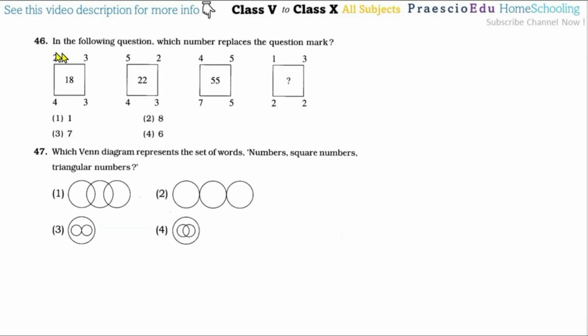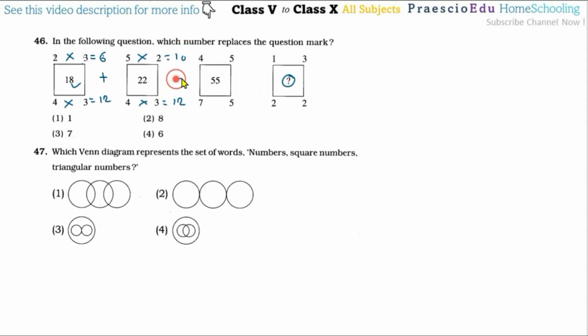Then question number 46, in the following questions which number replaces the question mark? So the question mark is here. Here the relations: at the vertices, all 4 digits are mentioned. If you multiply these digits, 2 multiplied by 3, we get 6. Here also 4 multiplied by 3, we get 12. And 12 and 6, if we add them, we get 18 here. So same here also, multiplication, and then here the product.